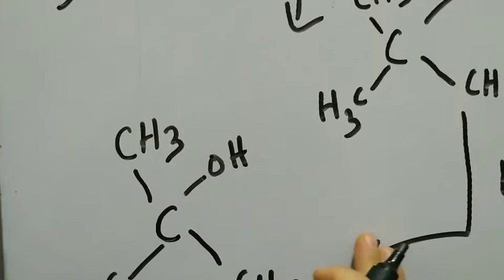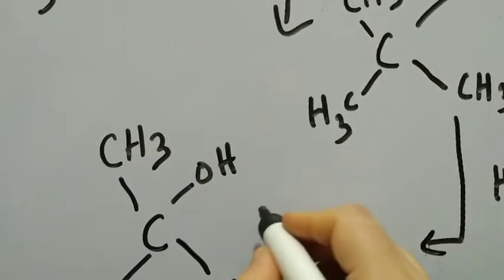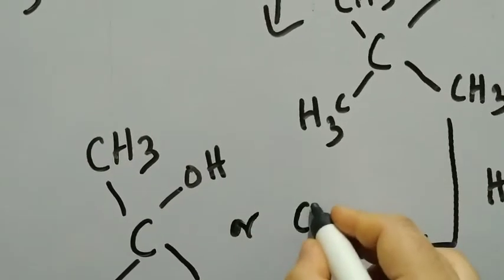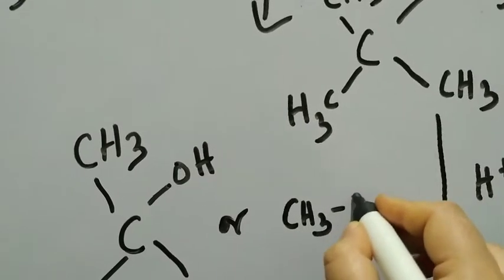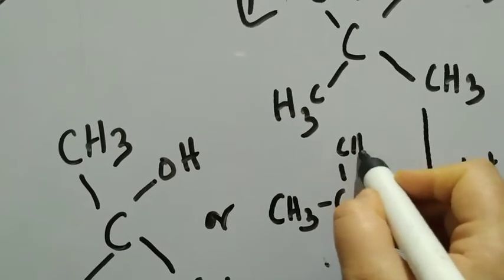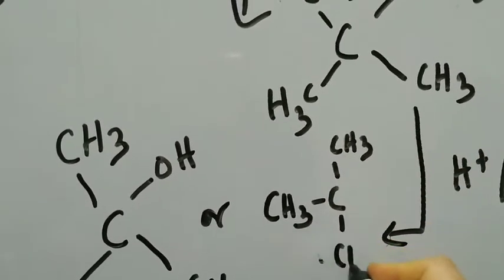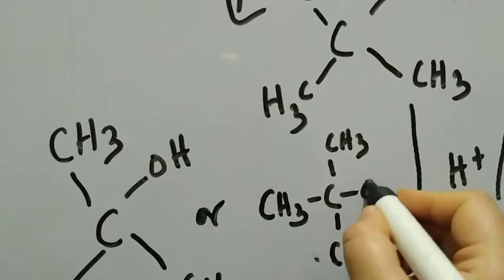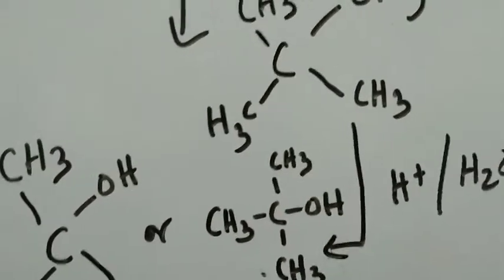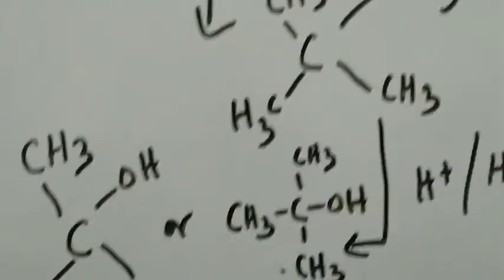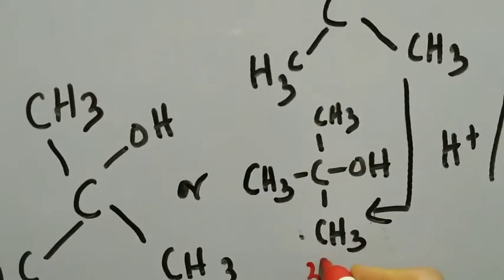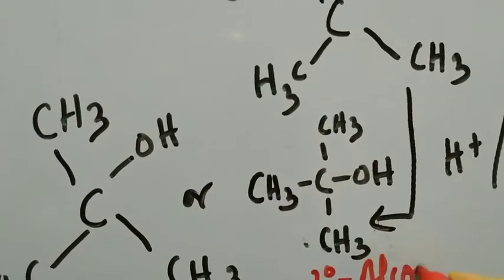If we write it down in a simplified manner, what is this compound? It is CH3 C CH3 CH3 OH. Indeed an alcohol, but which type of an alcohol? It is a tertiary alcohol or 3-degree alcohol.